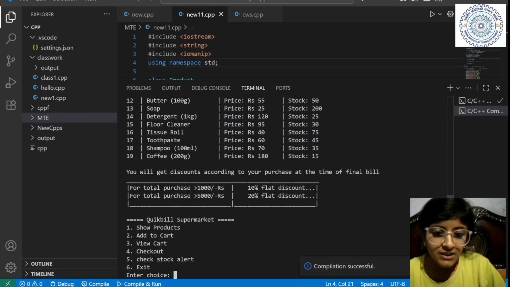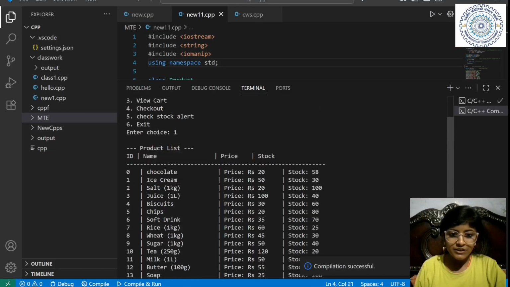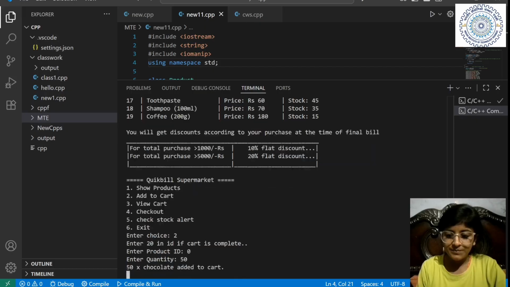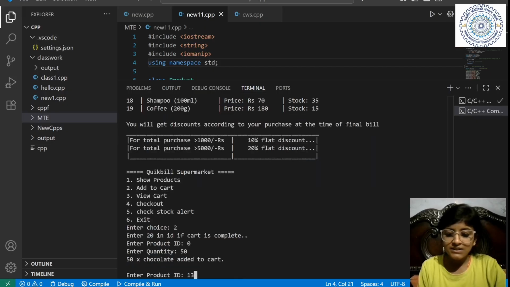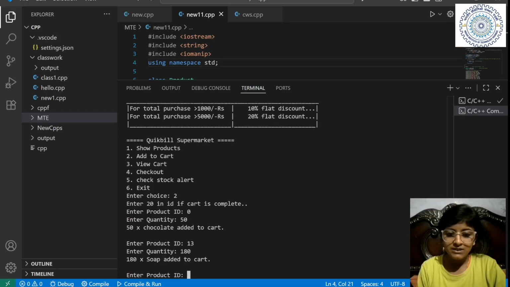I want to add the things. I want to add chocolate, 50 chocolates, right? ID is 0. I want to add 50. Then ID is 13. I want to add 180, right?